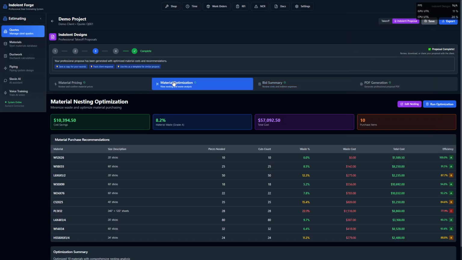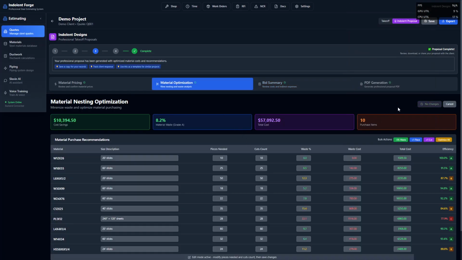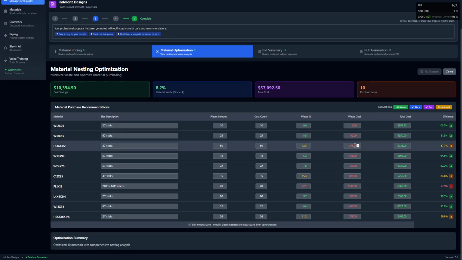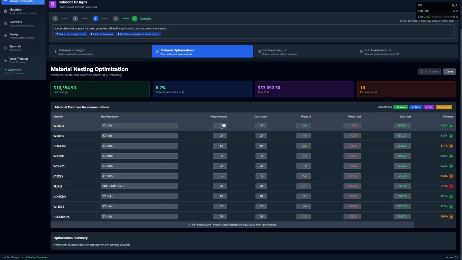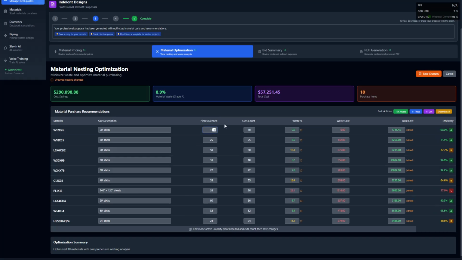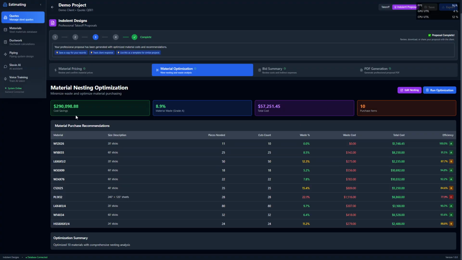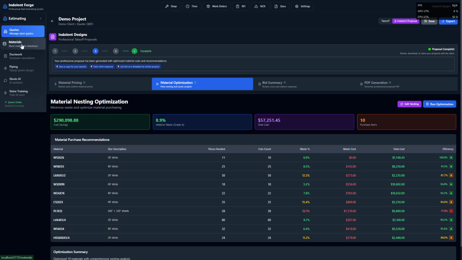I wanted to mention on the material optimization that you can edit the nesting, which is a pretty powerful tool. Anything that you need to change at this time, maybe there's high risk on the W12 by 26, so you add another stick, save your changes, and you're good to go. It's updated to 11. Let's go ahead and walk through the materials database now.